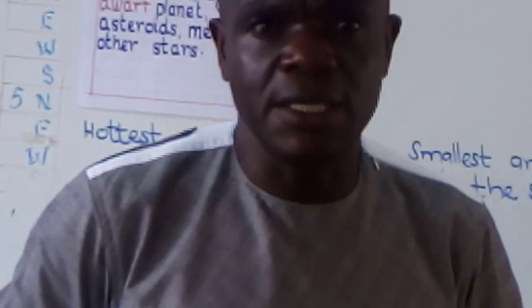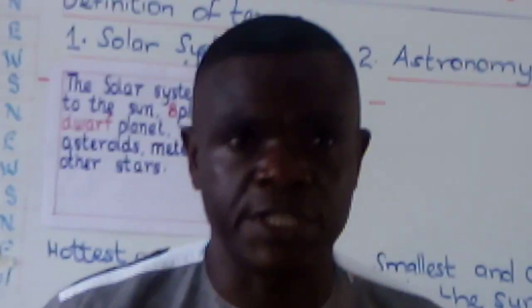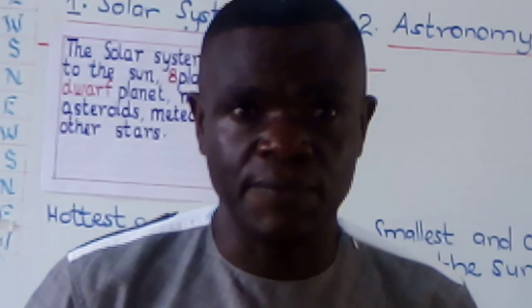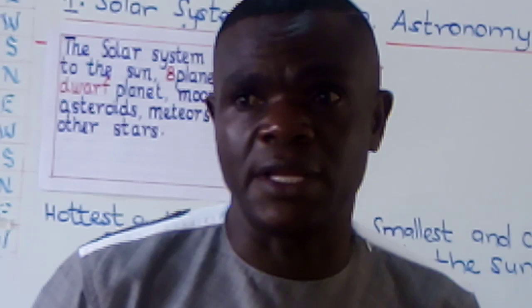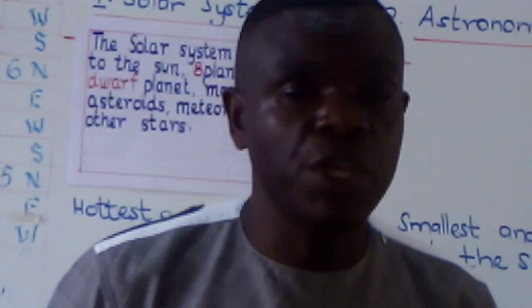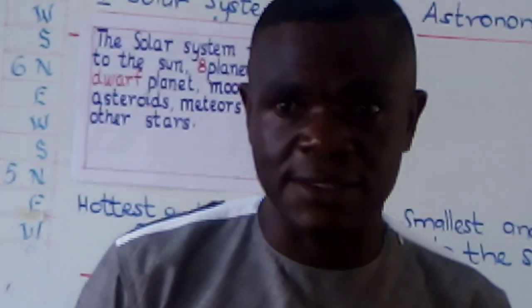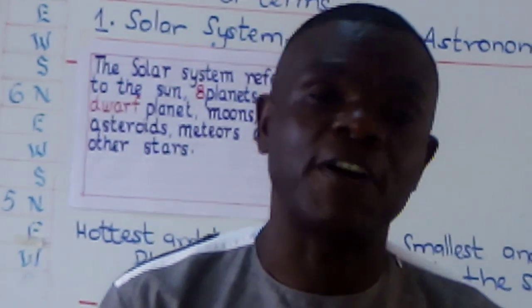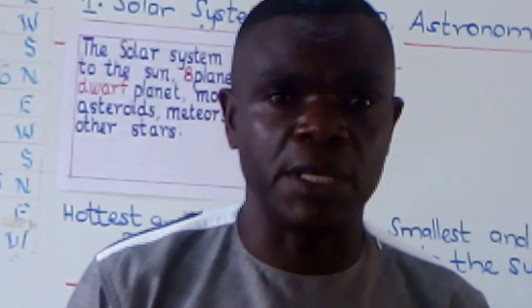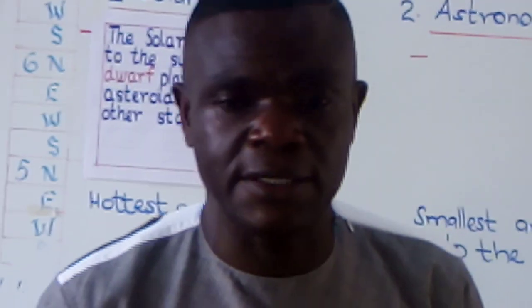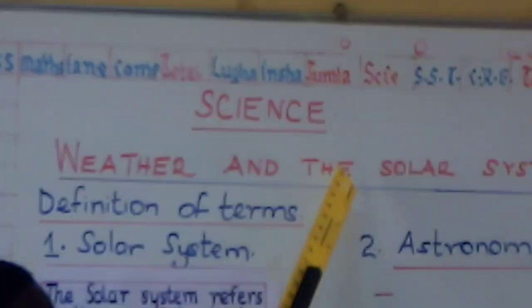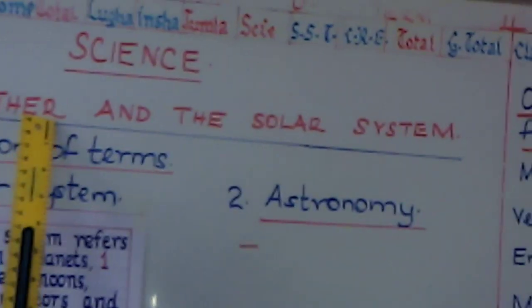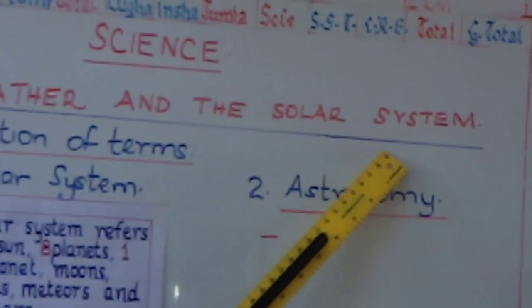Now, yesterday, boys and girls, we learned mathematics and English, and I hope you understood and did the exercises that I gave. Today, we would like to learn science and Kiswahili. But first things first, we want to begin with science. And under science, we would like to learn about the weather and the solar system.